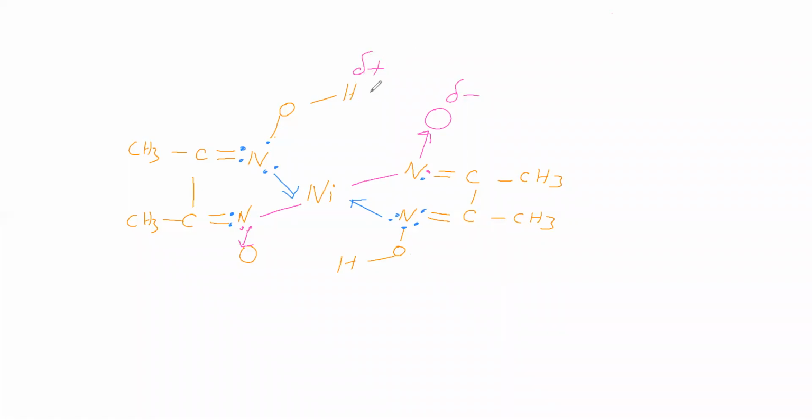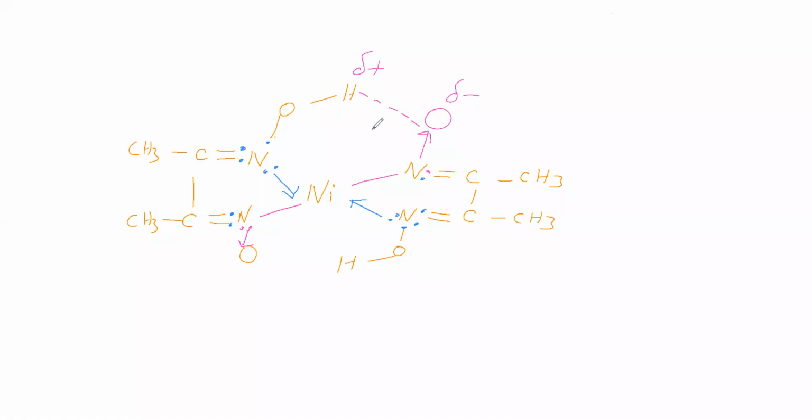Between this hydrogen carrying partial positive charge and the highly electronegative oxygen carrying partial negative charge, will there be any attraction? Will this plus attract this minus? Yes. This attraction is called hydrogen bonding.